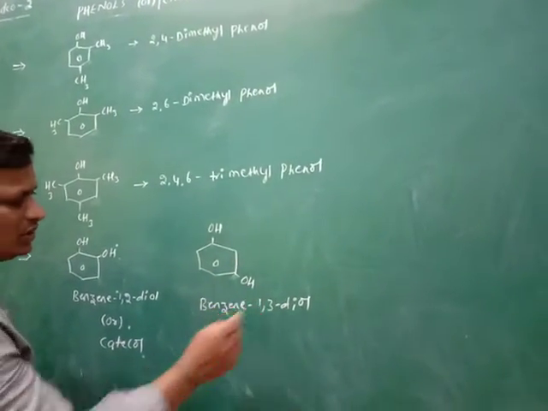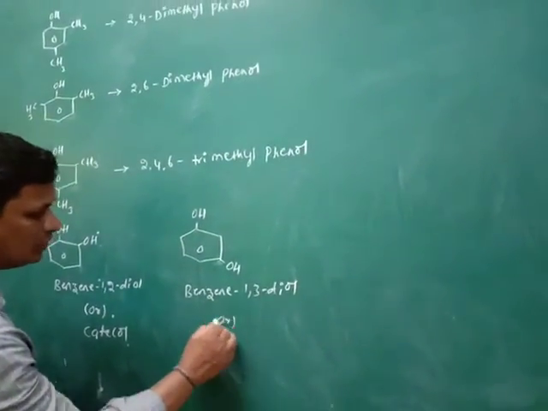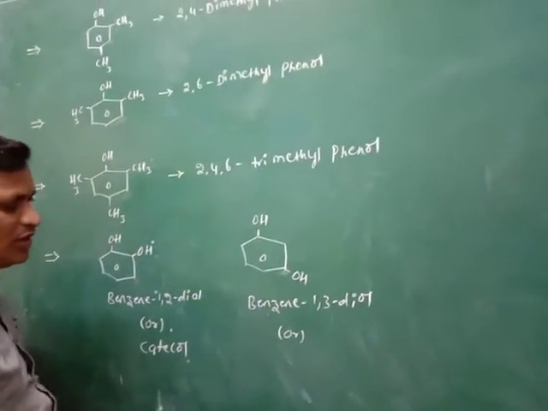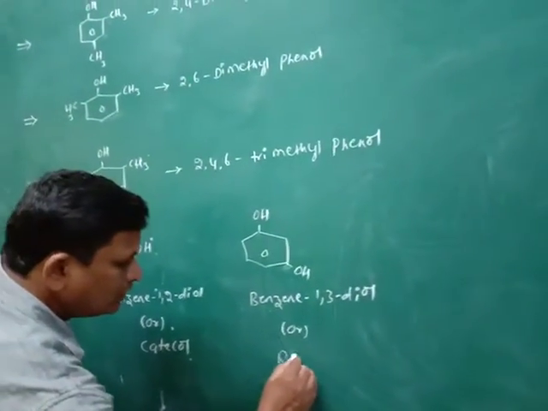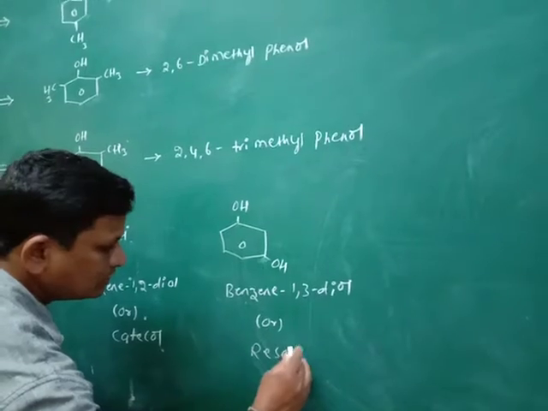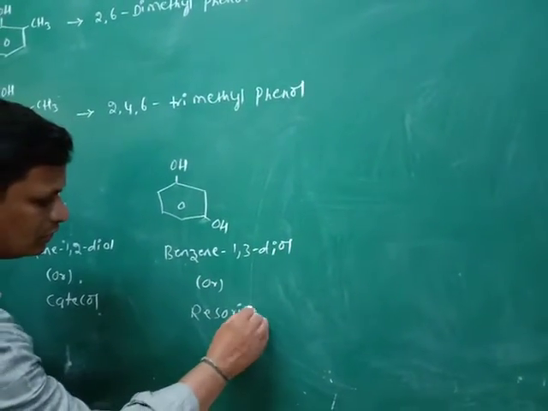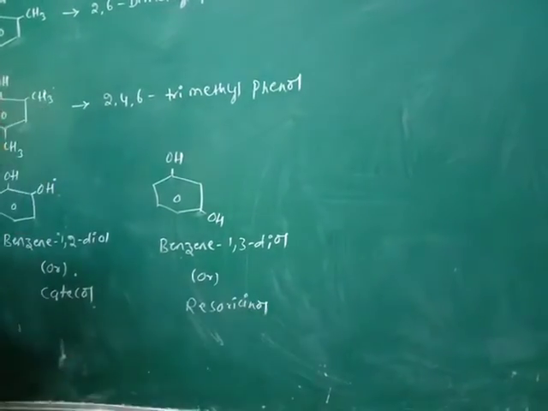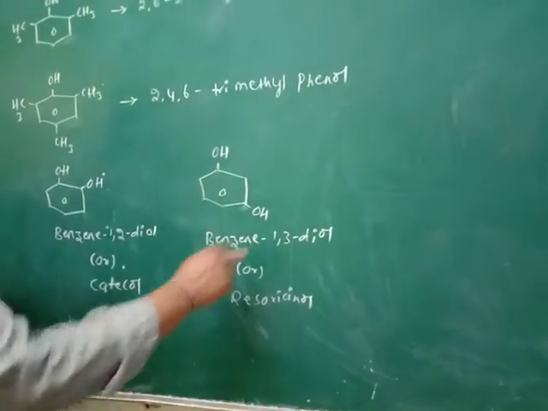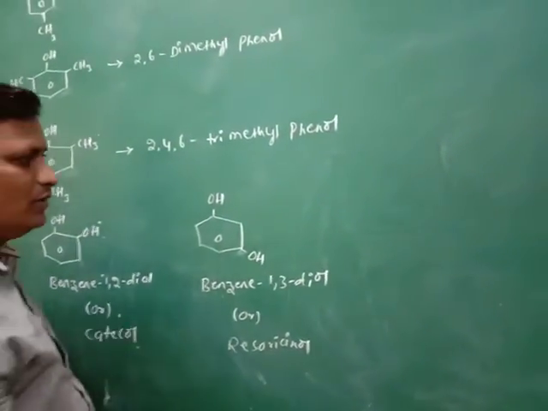So benzene 1,3 diol. Its common name is resorcinol. So it is resorcinol, or benzene 1,3 diol.